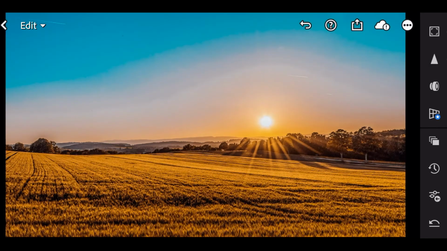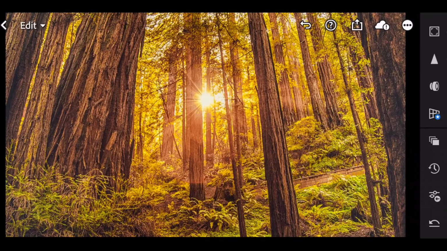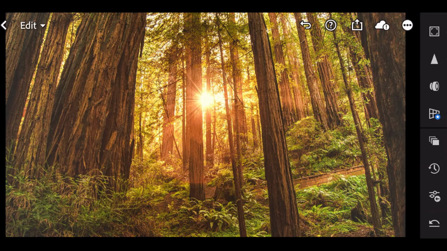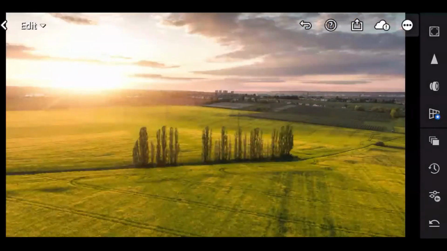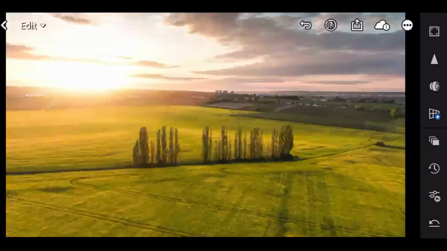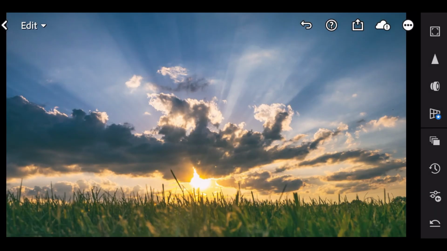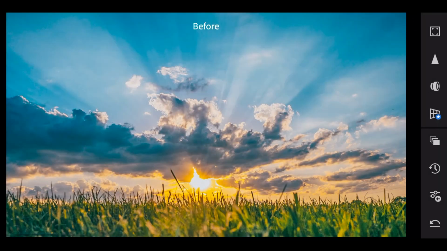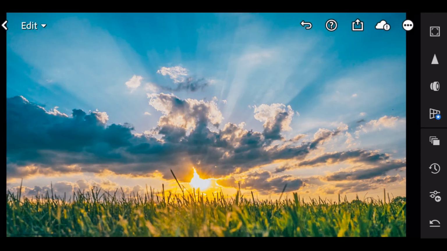Before. After. Go to Next Picture. Go to 3-dot icon. Paste setting. Before. After. Now complete your preset.